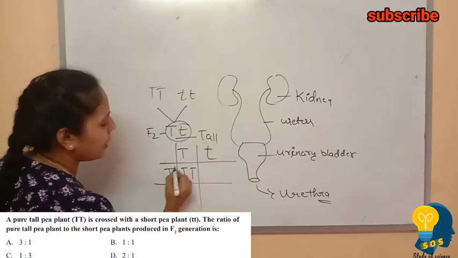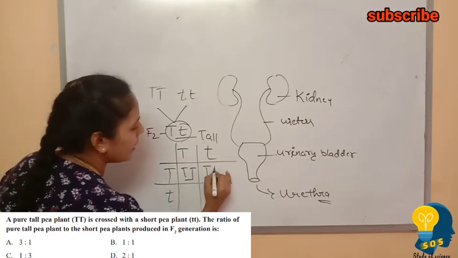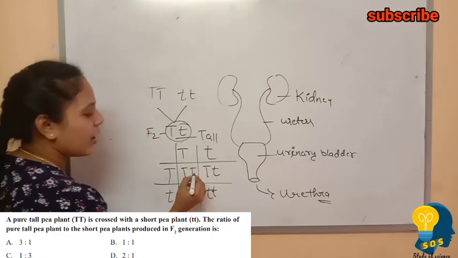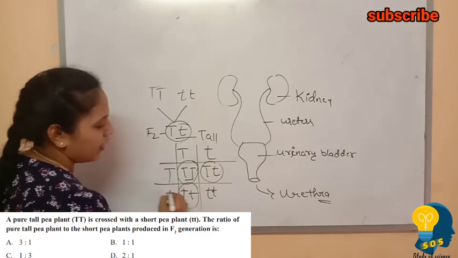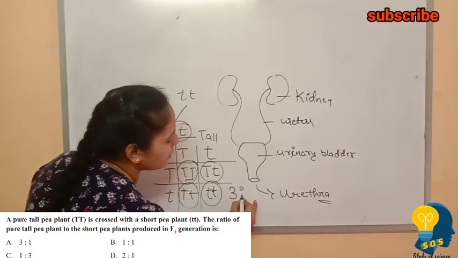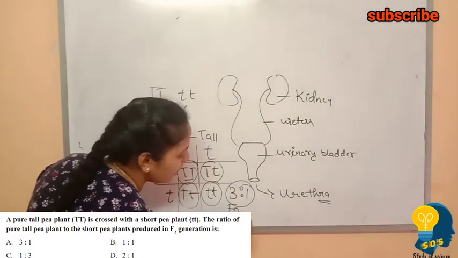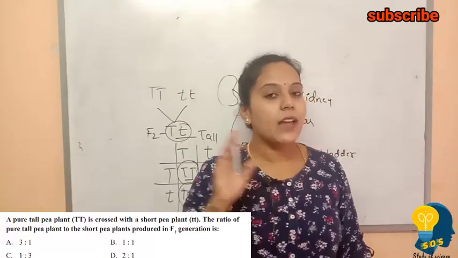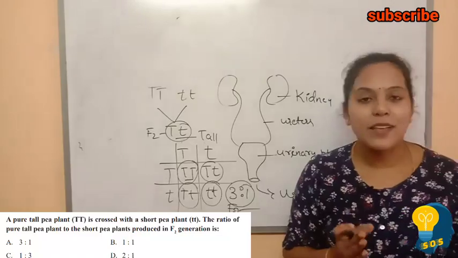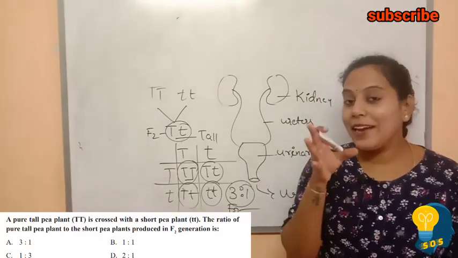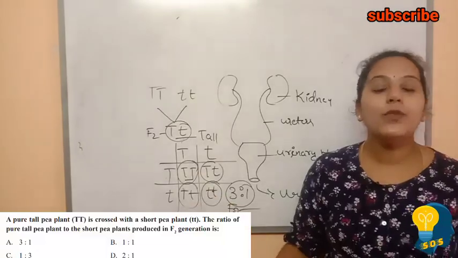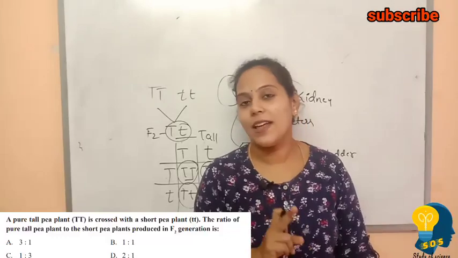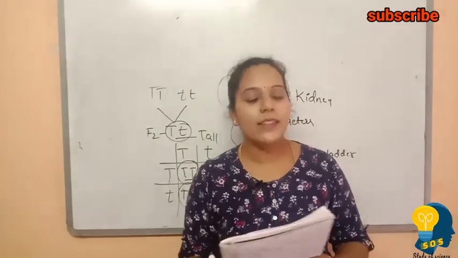When we cross, we get capital T capital T, capital T small t, capital T small t, and small t small t. So here we got 3 tall and 1 dwarf. So the ratio is 3:1. In the F2 generation we get 3 tall plants and 1 dwarf plant. I have revised this topic many times, understand? So I don't want to go into detail in this session also. When we do monohybridization, we get a 3:1 ratio in the F2 generation. Let us look at the next question.